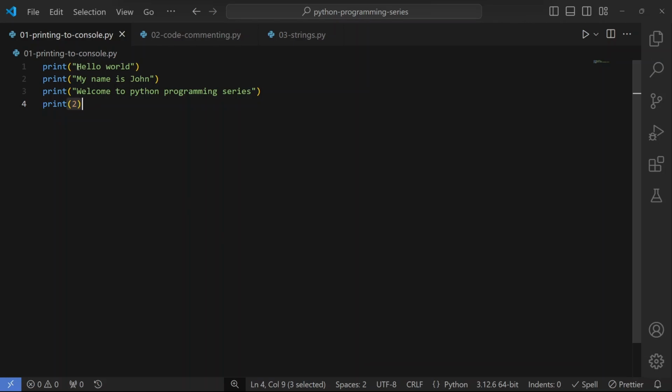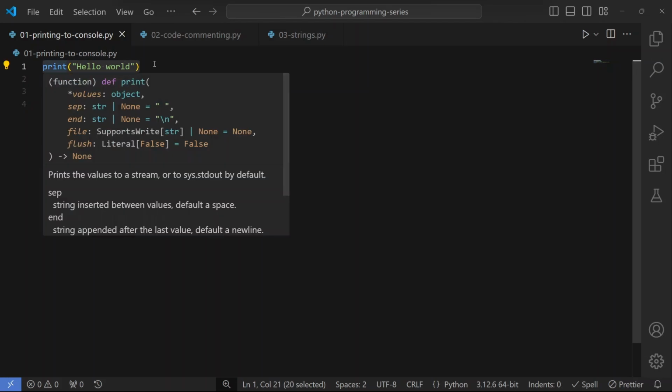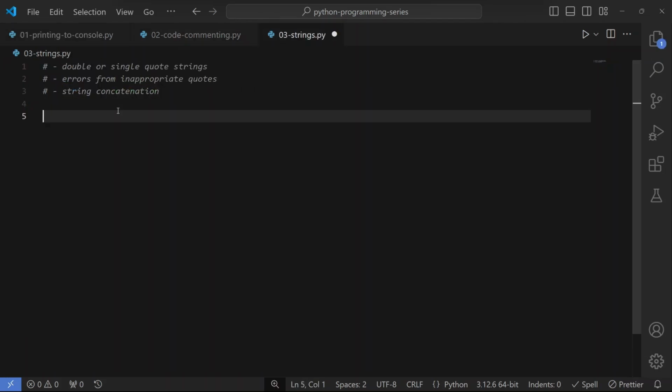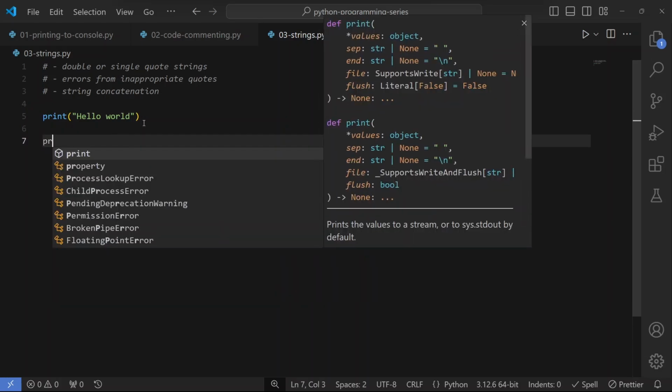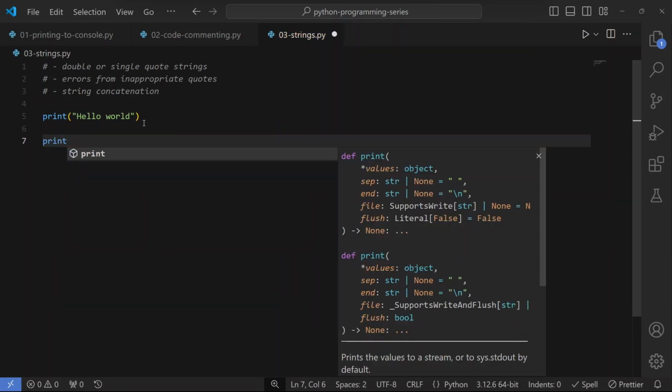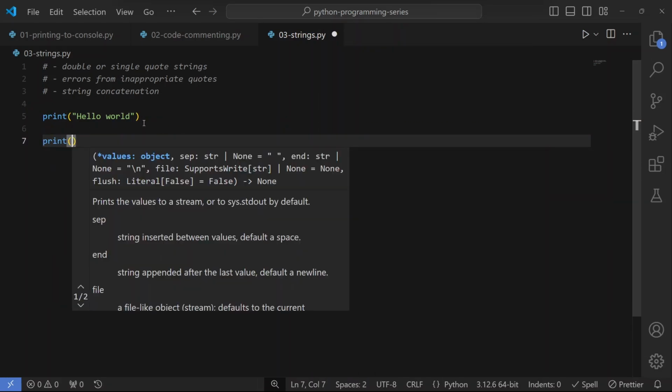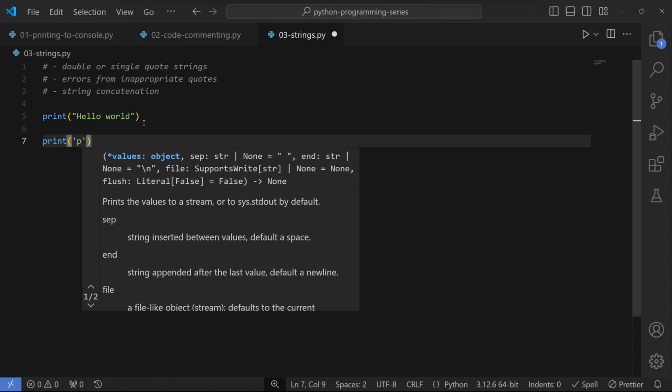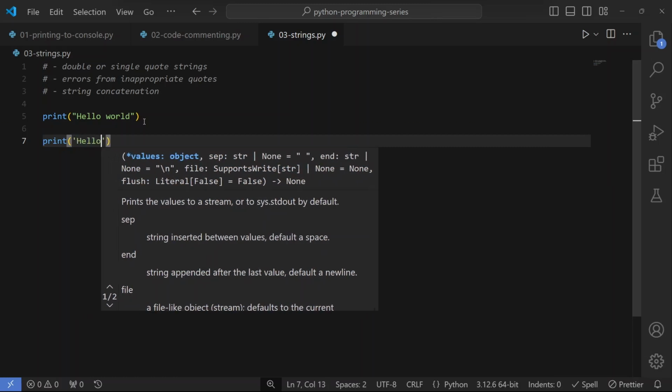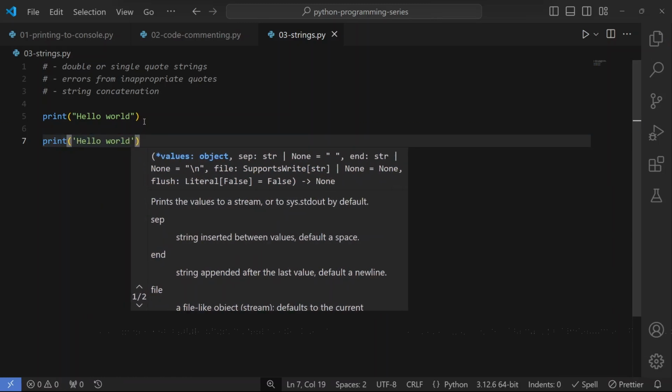A string must always be enclosed inside quotes, and if you don't put quotes around your string, you are going to run into a syntax error. So we can copy this line to make an illustration. You can either have a double quote string or a single quote string. Both of them are permissible in Python. You can say hello world. Both of them are permissible.